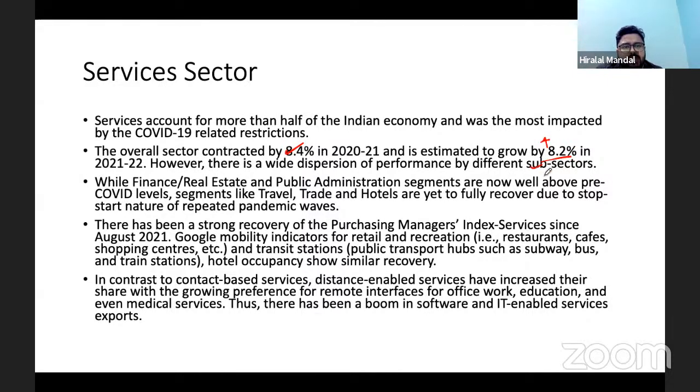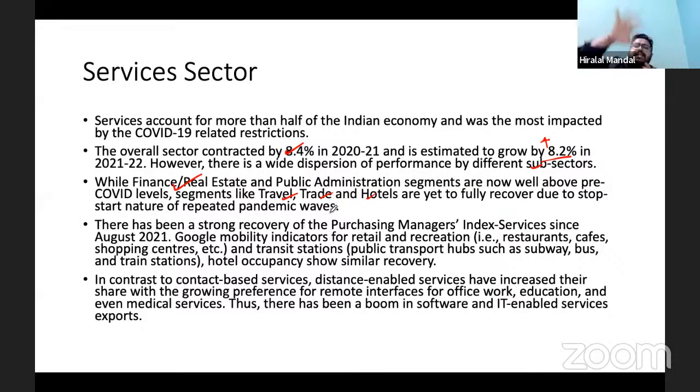Since the services sector is wide, within it, trade, hotels, and others are not able to perform because of the continuous restrictions, whereas some sectors such as financial, real estate, and public administration have performed really well. It is finance which has performed exceedingly well, and that's why you can see their contribution is still there. But segments like travel, trade, and hotels are yet to recover.